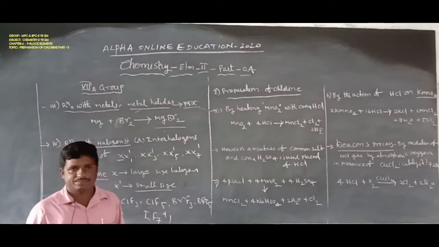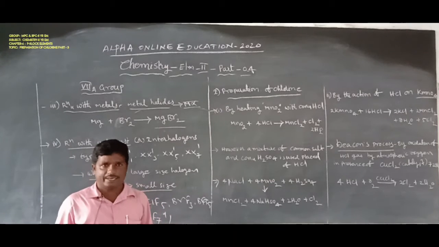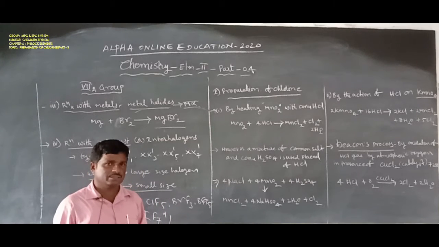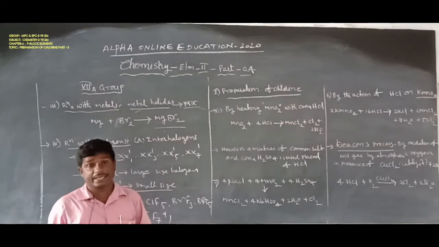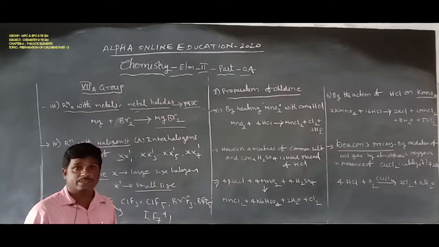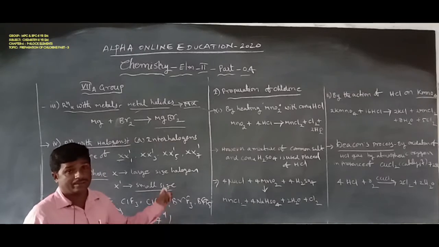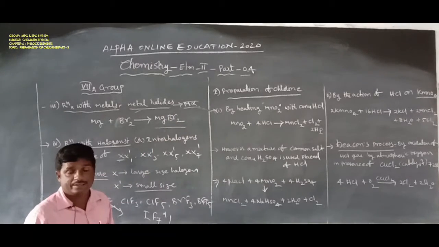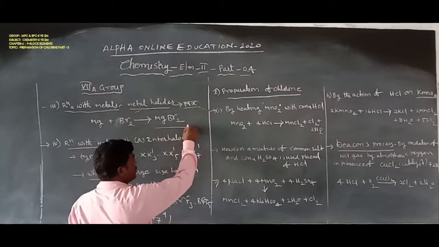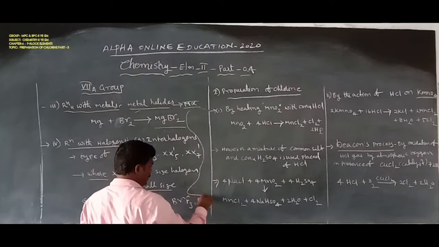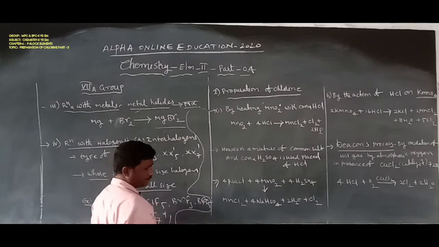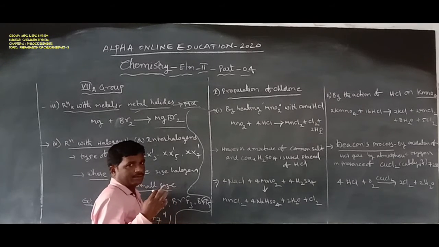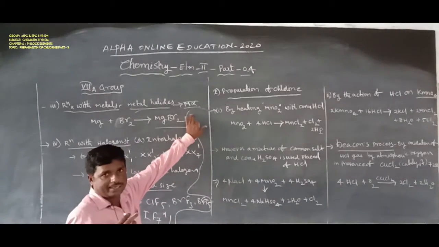All halogen elements exhibit color properties. Fluorine exhibits yellow color, chlorine exhibits greenish yellow, bromine exhibits red color and iodine exhibits violet color. These are the color properties of the halogen elements. Halogen elements absorb UV radiation and then exhibit the color properties.